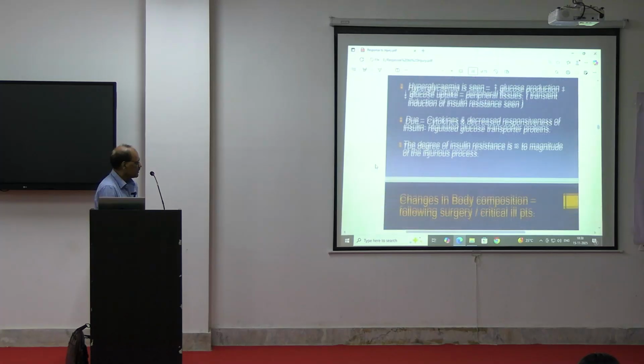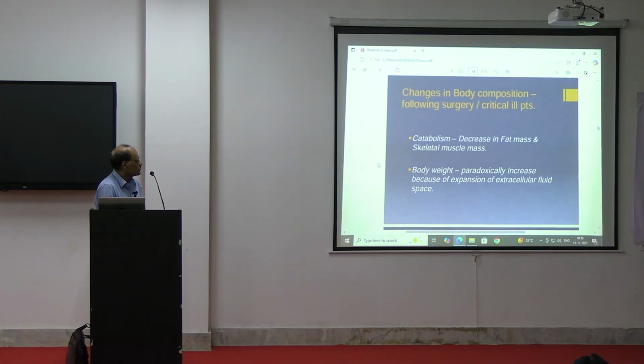Okay. Next. What are the changes in body composition following surgery or in a critically ill patient? There will be catabolism, with a decrease in fat mass and skeletal muscle mass. Body weight paradoxically increases because of expansion of extracellular fluids. Usually fluids accumulate, and initially the patient will have weight gain, but later on there will be weight loss. Body weight will decrease.